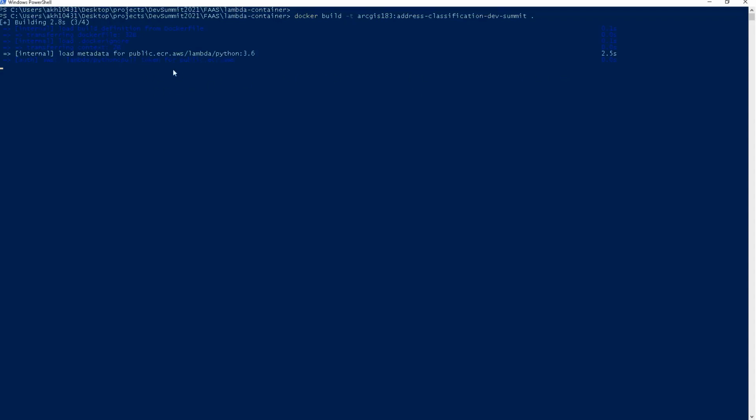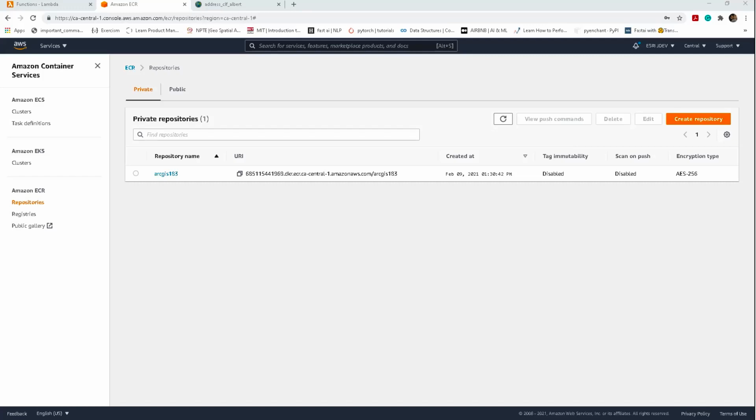Alright, Docker image is built now. And now in order to use this image with the AWS Lambda function, we need to push this image to our private repository on the AWS. I'll just show you how to do that. This is our ECR service under AWS Lambda, and for pushing the image here, we will create a private repository, and I already have created ArcGIS 183 as my private repository, so I won't be going through with this step.